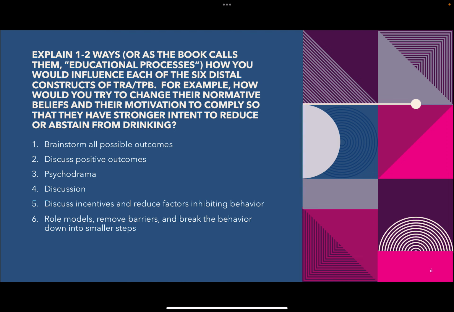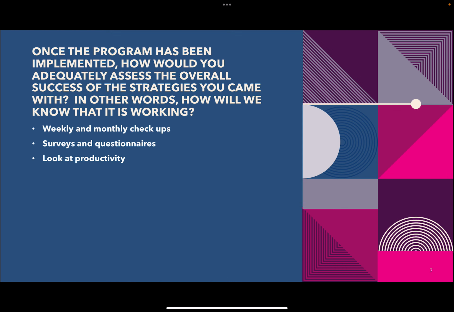The sixth one, we are talking about perceived power. This is just the person's perception of how easy or hard it is to perform the behavior in the conditions that we identified in those control beliefs. So people may think it's hard to abstain from drinking just because literally everybody else at work does it.